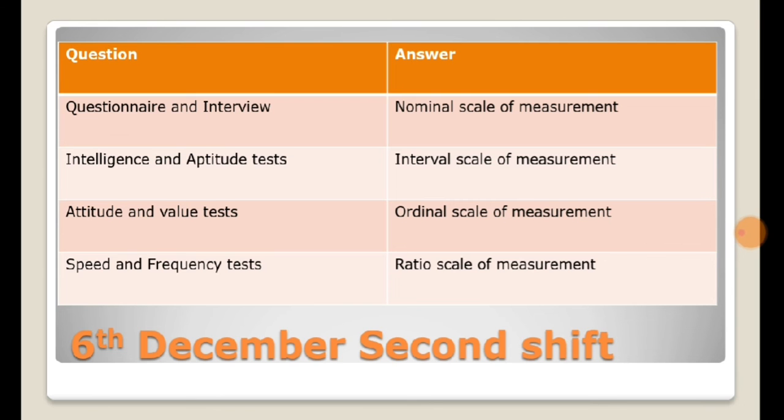Now there was again a question wherein, in the left hand I have written the question, on the right hand I have given you the answer. The question and answer: interview is nominal scale of measurement, intelligence and aptitude test is interval scale of measurement, attitude and value test is ordinal scale of measurement, speed and frequency test is ratio scale of measurement.